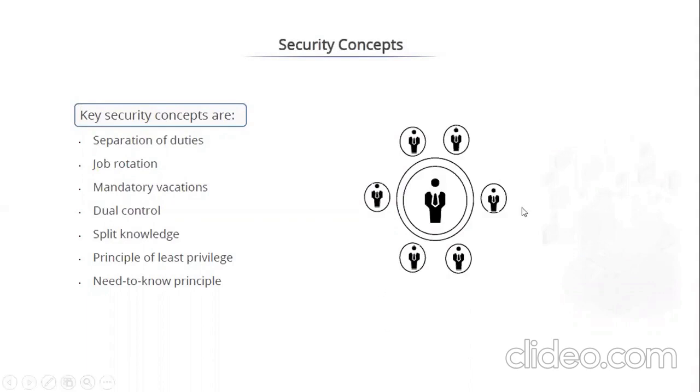on the right hand side, you're seeing humans, and here in the center you're seeing one person having the maximum access, or somebody who has maximum influence. You don't want that kind of situation. If you are completely dependent upon one person, and let's say things go bad, or this person becomes rogue, you will start having problems. Let's say this person has too much access than desired, and other people are not aware of it. So you want to avoid a situation where there is complete dependence on one person.